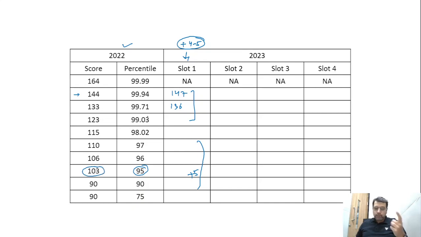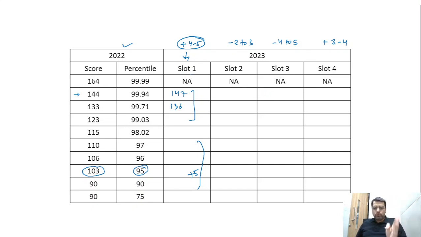For slot 2, which is difficult, it should go down by 2 to 3. Slot 3 was slightly more difficult, so it is minus 4 to 5. And again it was easy, so it is again plus 3 to 4. I'm not filling this data, but you can observe the idea.